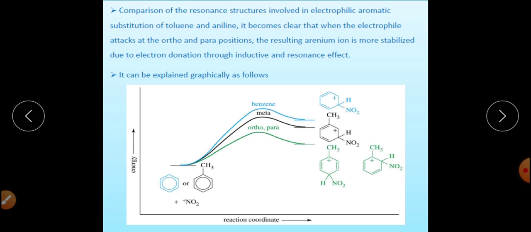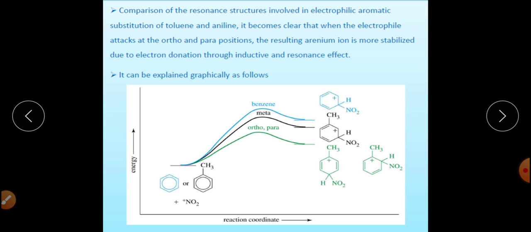We have an energy profile diagram, which gives a comparative study of the nitration of benzene and the nitration of toluene.